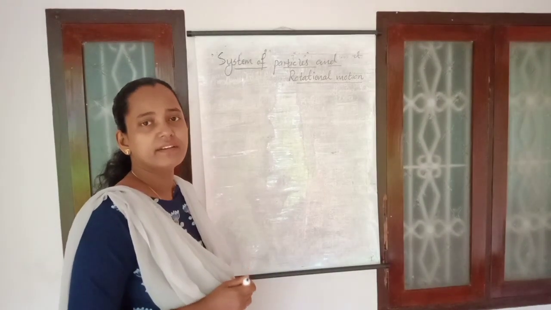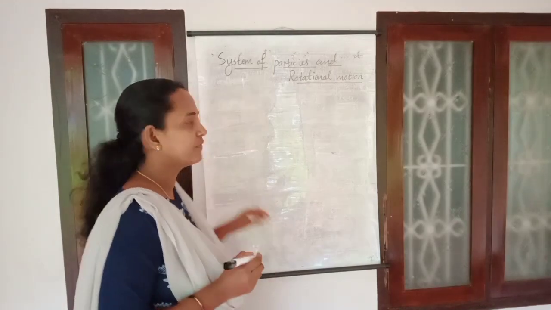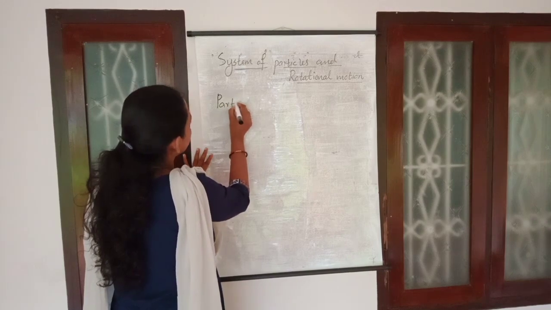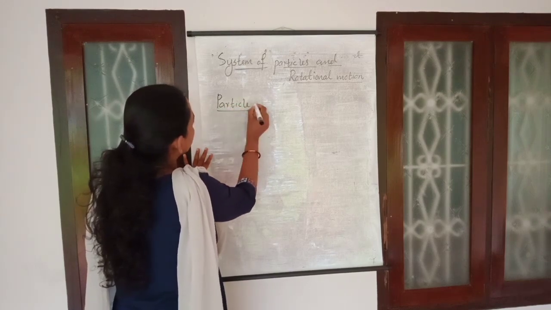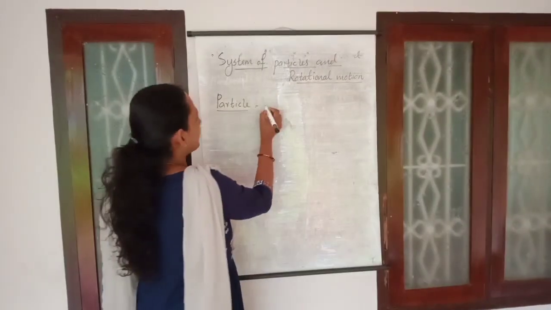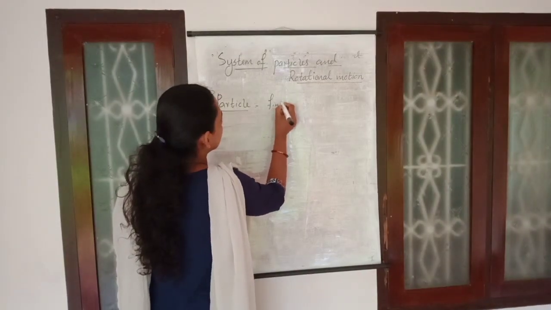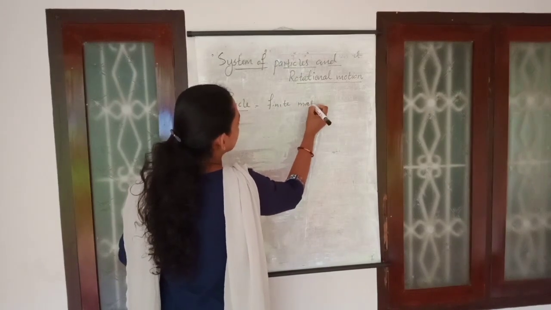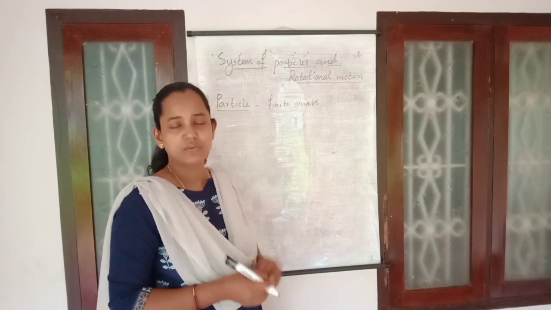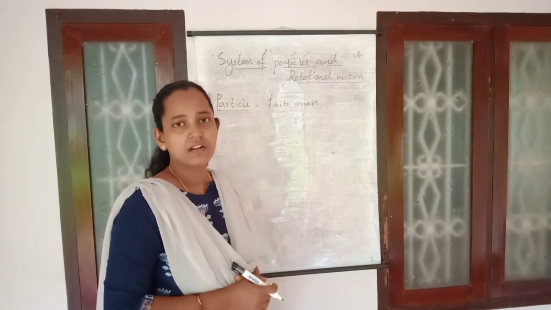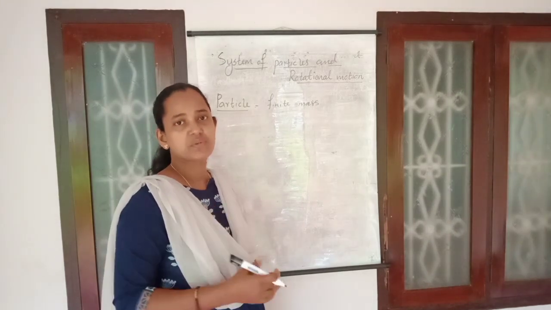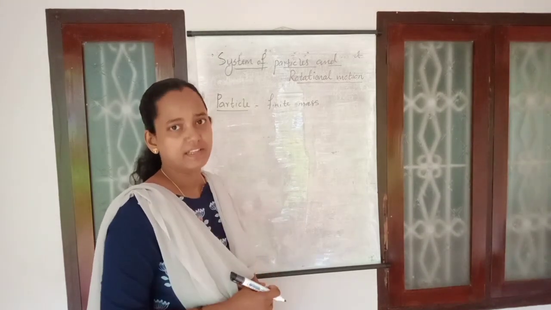So before going into detail on this chapter, first of all we want to discuss what is a particle. A particle is a body which has a finite mass, but we are neglecting its size and that of the internal structure. There will be a finite mass for a particle, but we are not bothered about the size and the structure of that particle or that body itself.